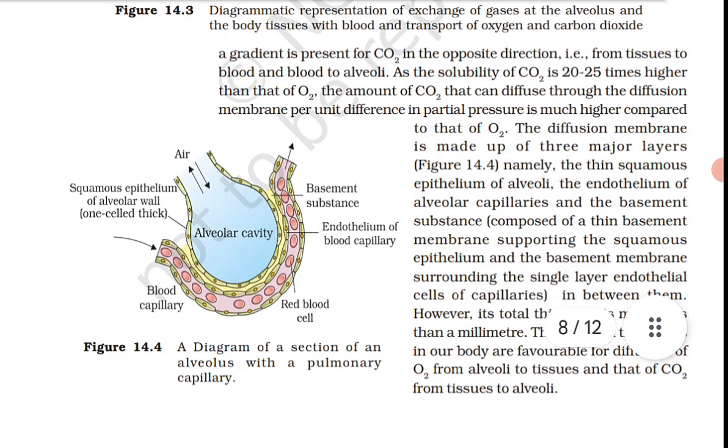The diffusion membrane is made up of three major layers, namely a thin squamous epithelium of alveoli, the endothelium of alveolar capillaries, and the basement substance composed of a thin basement membrane supporting the squamous epithelium and the basement membrane surrounding the single layer endothelial cells of capillaries.